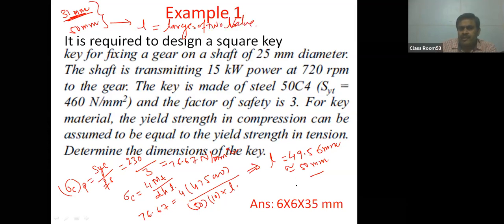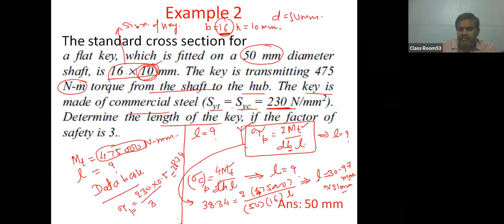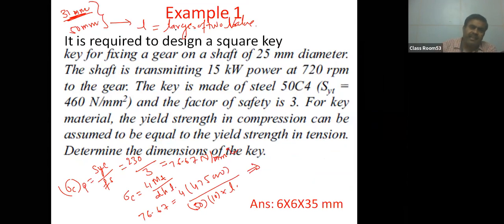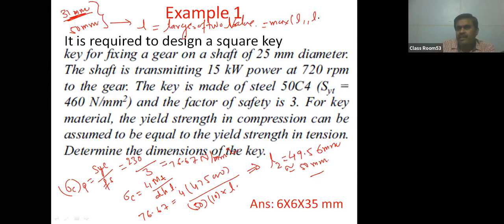Let the first value be L1, obtained by shear stress criteria, and the second value be L2, obtained from the compressive stress criteria. Then I have to take the maximum of L1 and L2. So this is 50 millimeter.